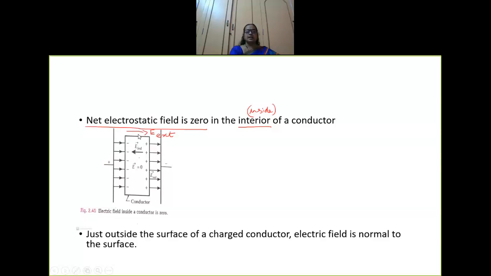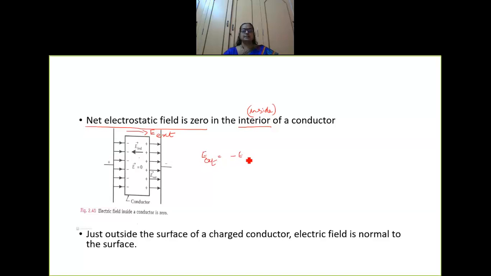As soon as an electric field is given, charges are induced. Negative charges accumulate towards the positive side of the electric field, and all the positive charges are towards the negative side. You have a collection of charges, and inside you again have an induced electric field. The direction of the induced electric field is opposite to that of the external electric field. So I can write E external